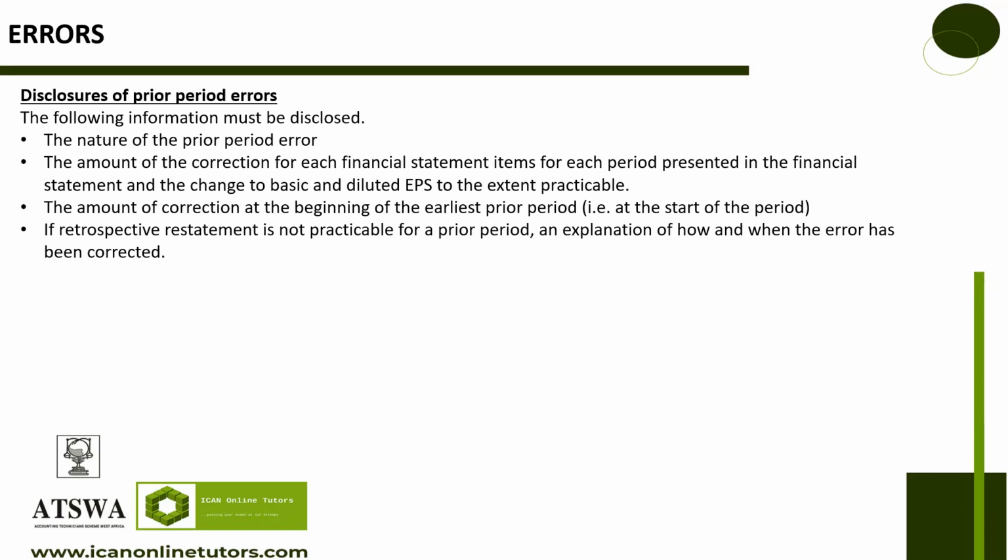So let me quickly give like a class. How do we treat accounting estimates, changes in accounting estimates, policy, and error? Motun, how do we treat changes in accounting estimates?